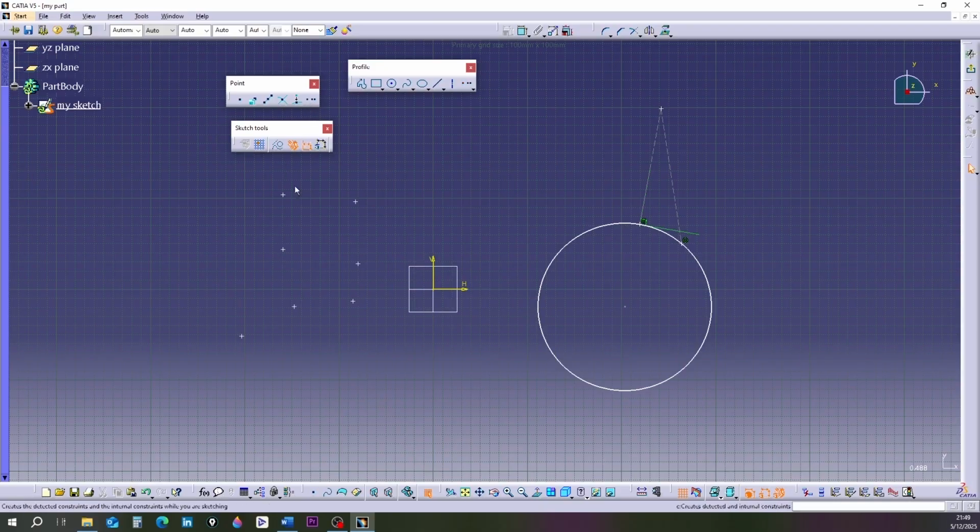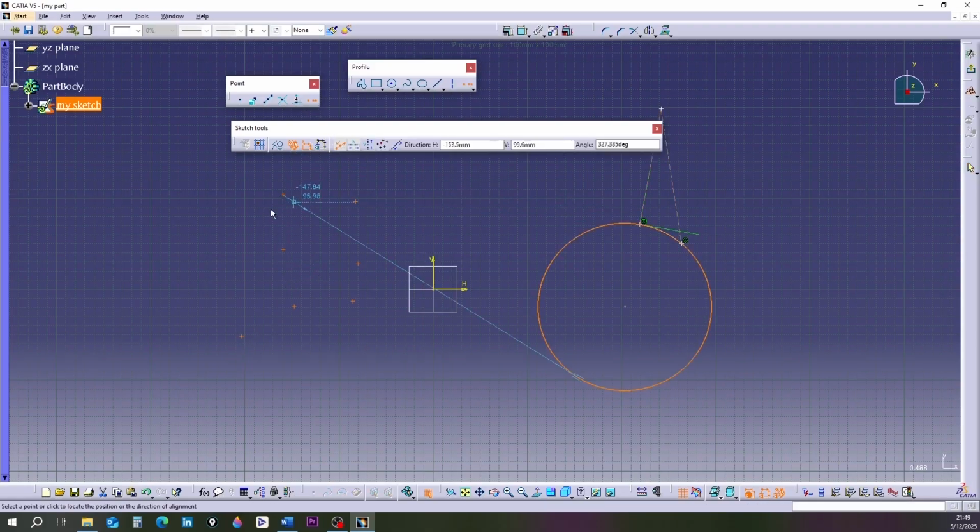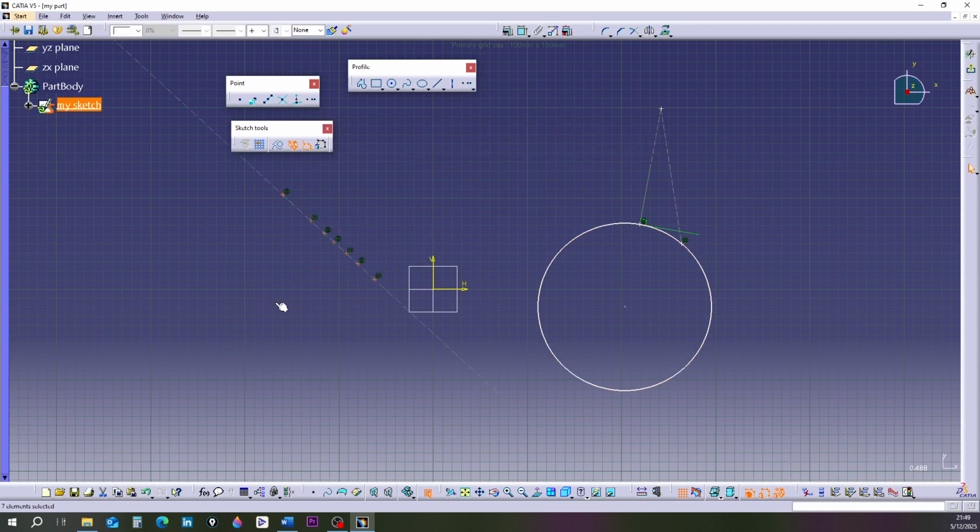Hold Ctrl to select points one by one. The first point becomes the starting point. For many points, first select the main point and then hold Ctrl and select the rest.